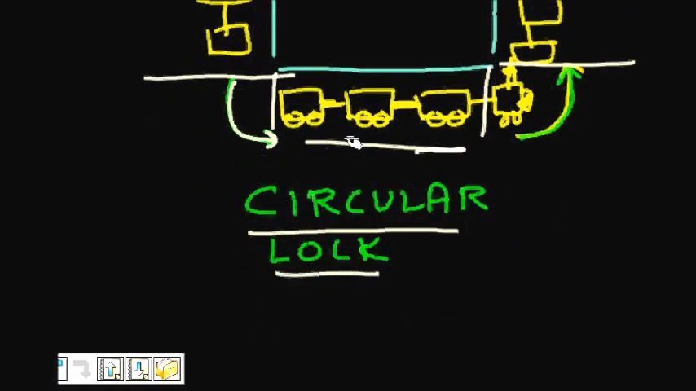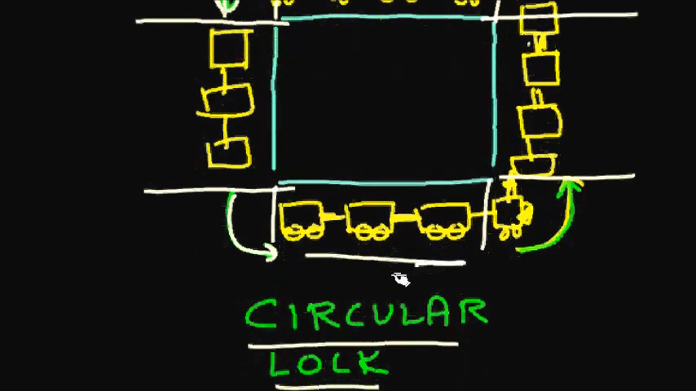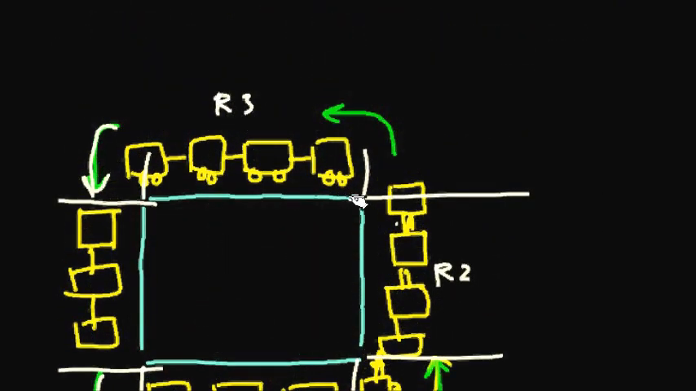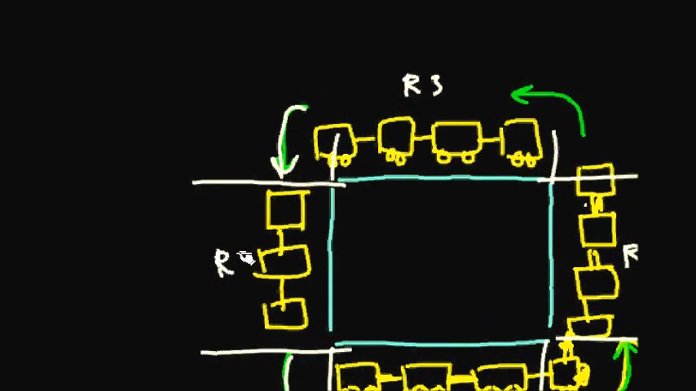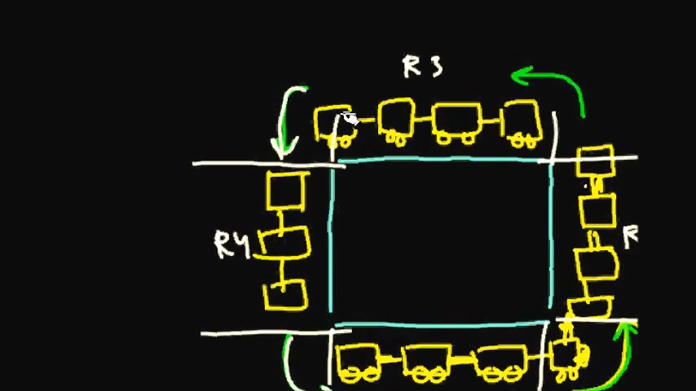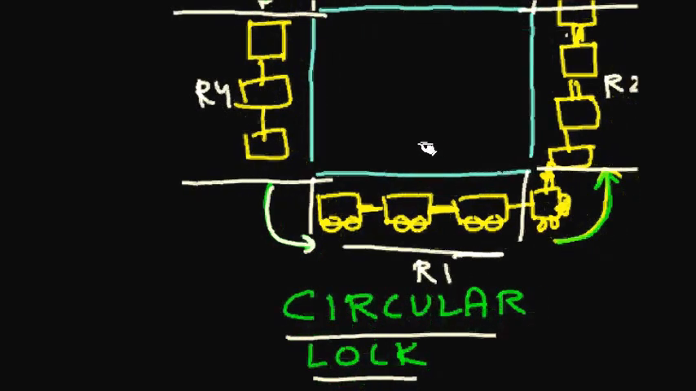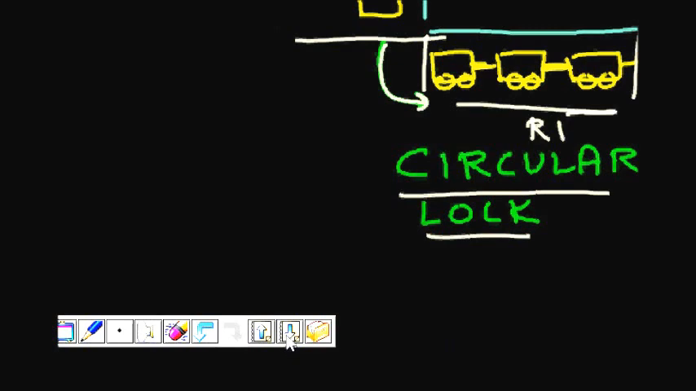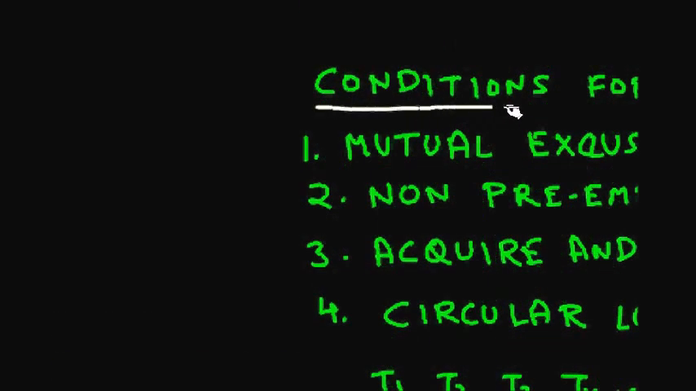Now again there is a deadlock. This cannot move because this is not moving. This rail 2 is not moving because rail 3 is not moving. It is acquiring the space where R2 wants to move. R3 cannot move because R4 is acquiring the space where it wants to move. And R4 cannot move because, circularly, R1 is not moving. So all of them are in a deadlock. So what should be done? First, let's see what the conditions for deadlock are.